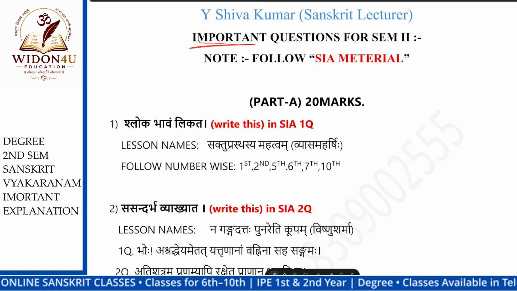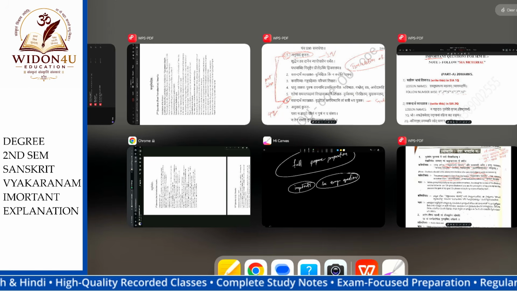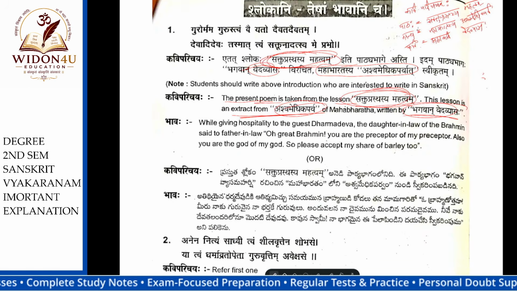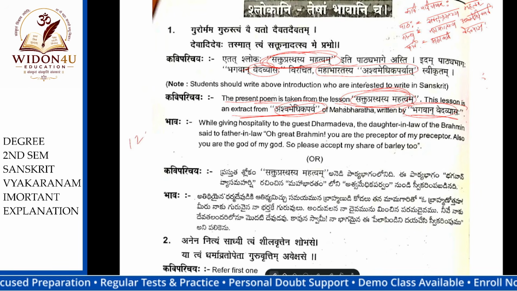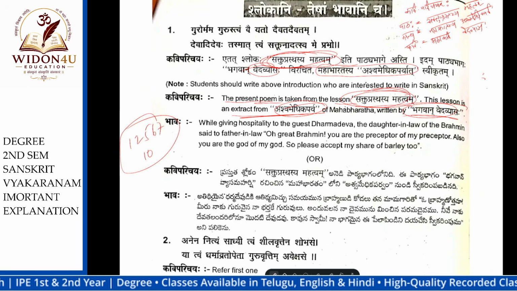Important ones are 1, 2, 5, 6, 7 and 10. These are the slokas. The first sloka is